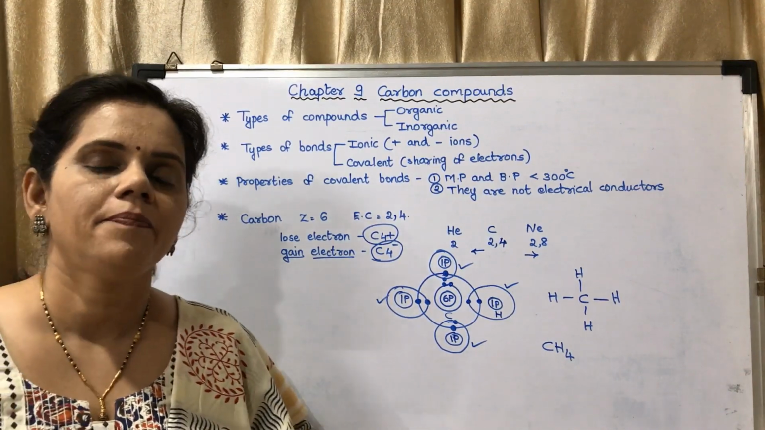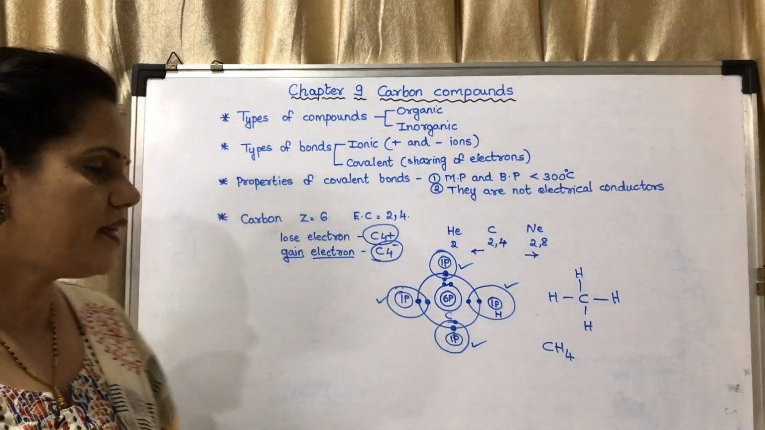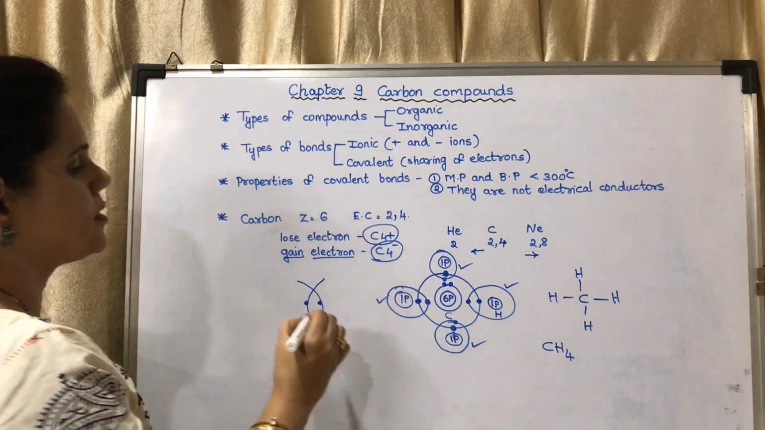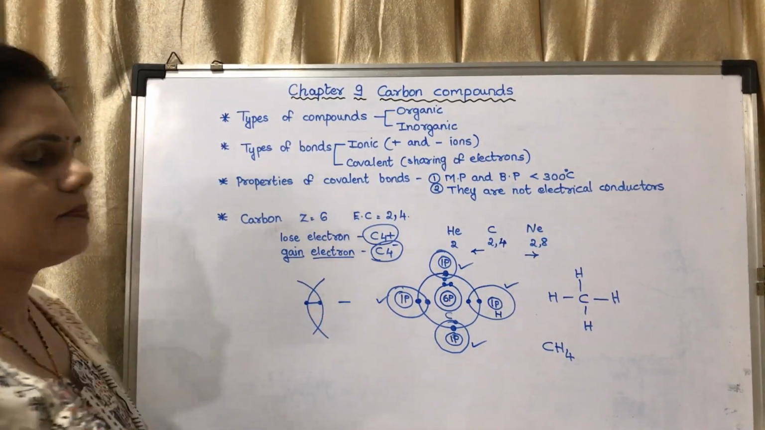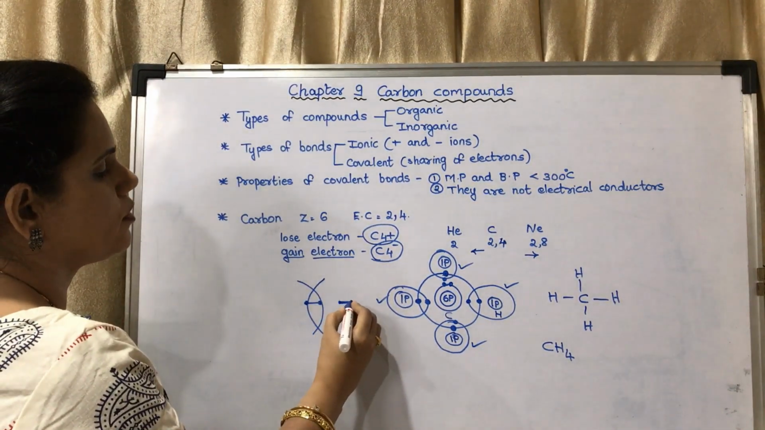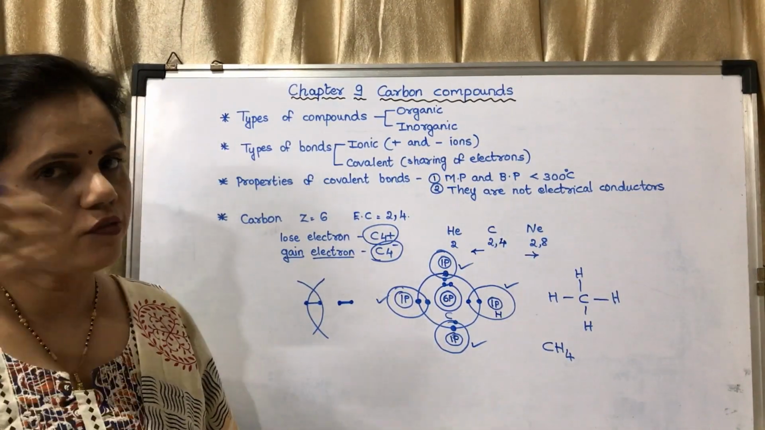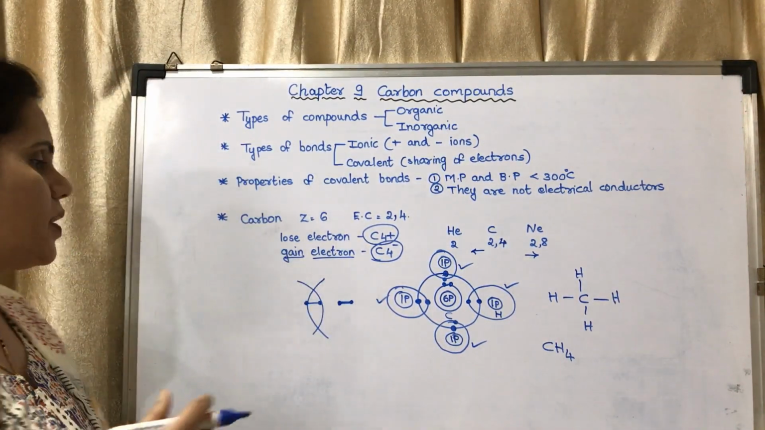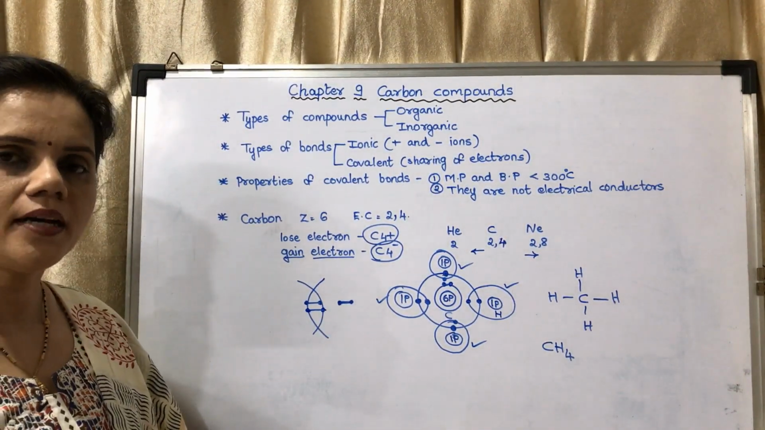Similarly, carbon can share electrons with other atoms. If there is sharing of 1 pair of electrons, one from this and one from this, then it is said to be a single bond. It is denoted like this. This one line means there is one electron here, one electron here. Two electrons, one pair of electrons, one from one atom and the other from another atom.